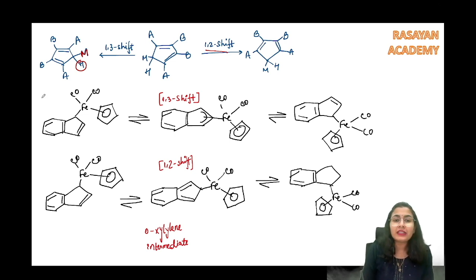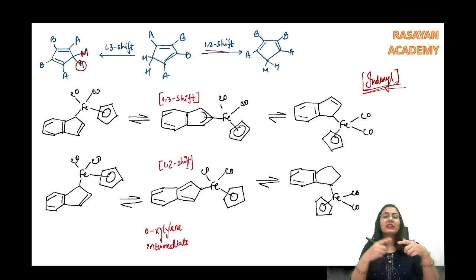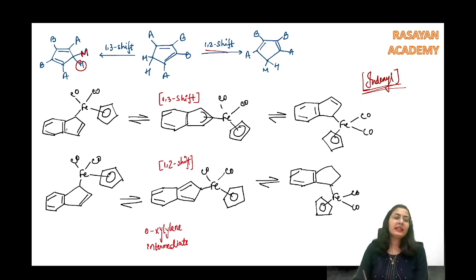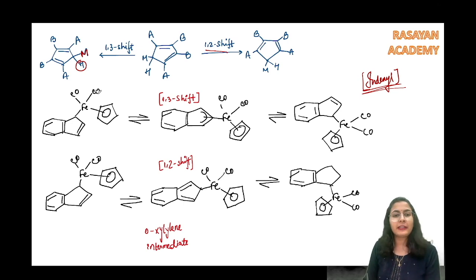I have now taken the indenyl complex. Indenyl further confirms that this is actually happening. So in the indenyl complex, I have again taken the same thing: eta 5 CP, 2 carbonyls, and eta 1 indenyl this time. So what should I get?